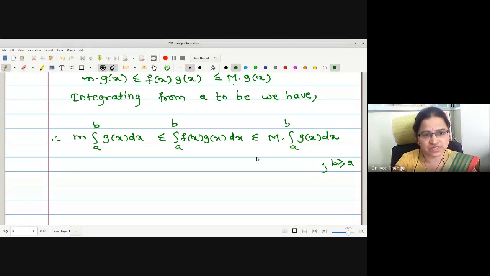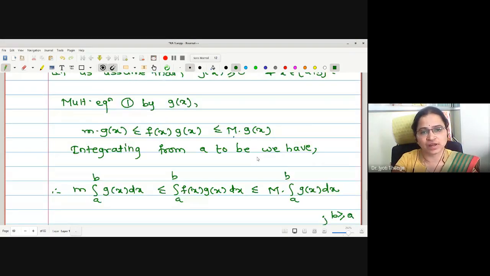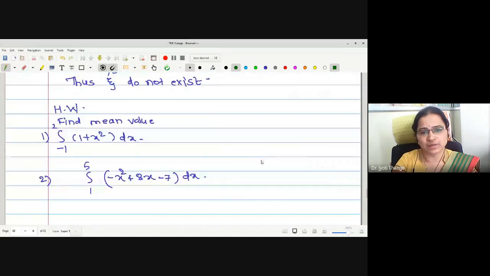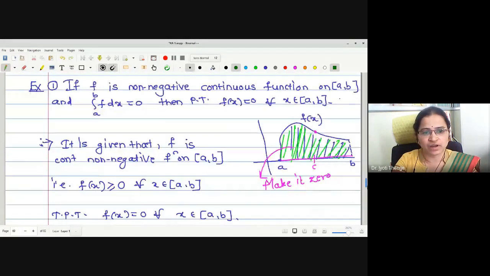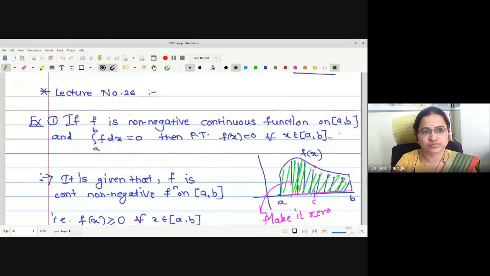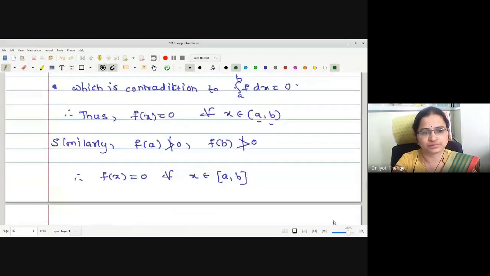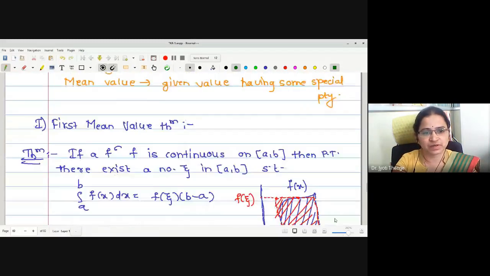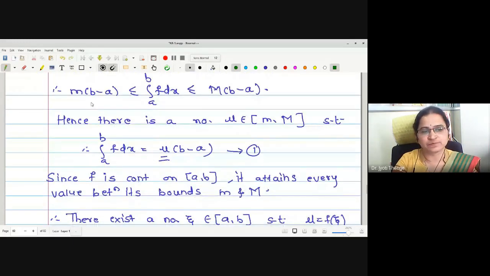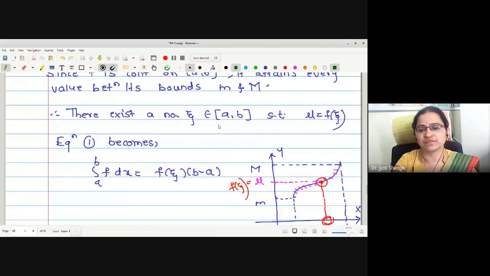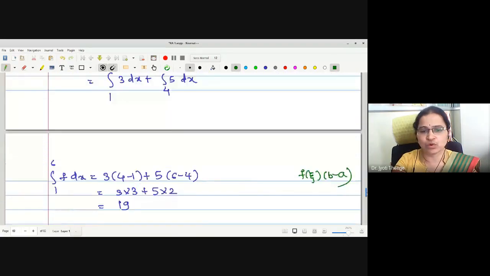As in the previous theorem, the first mean value theorem, we have written that the integration value lies between small m times b minus a and capital M times b minus a. Therefore, this integration is some multiple of b minus a, that is, mu times, as we have written. The same conclusion we are going to follow here.